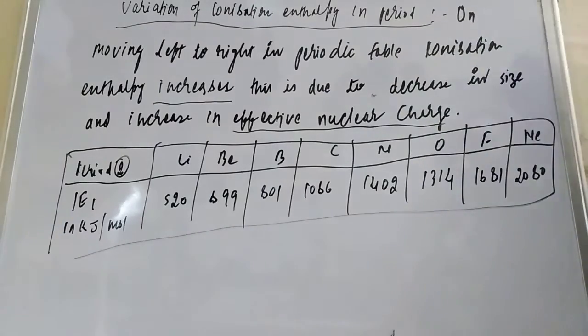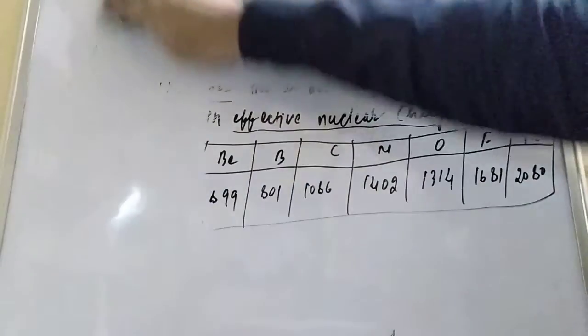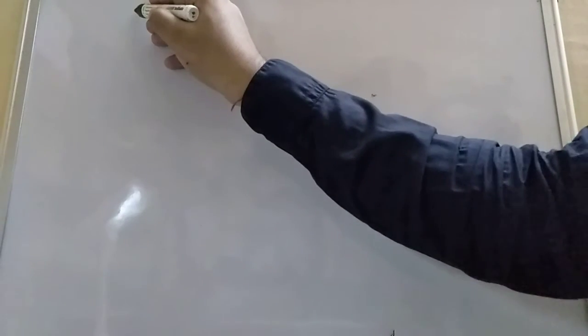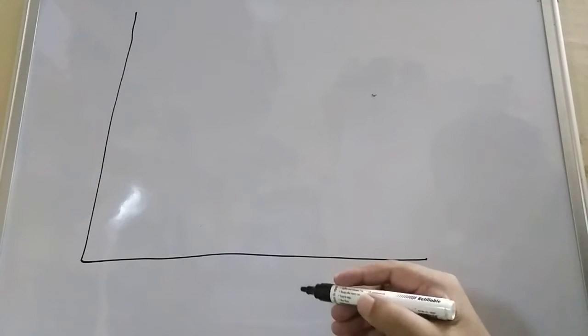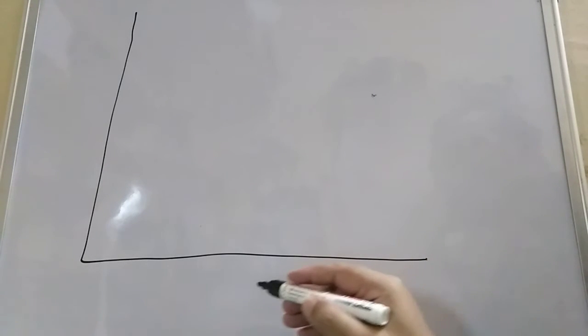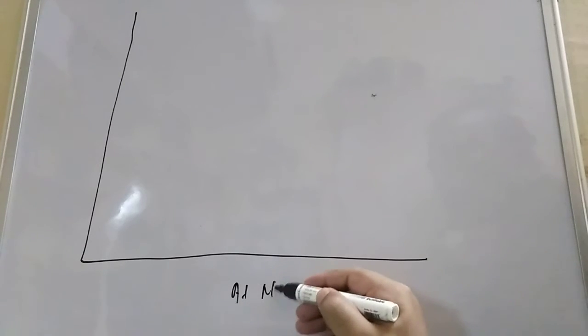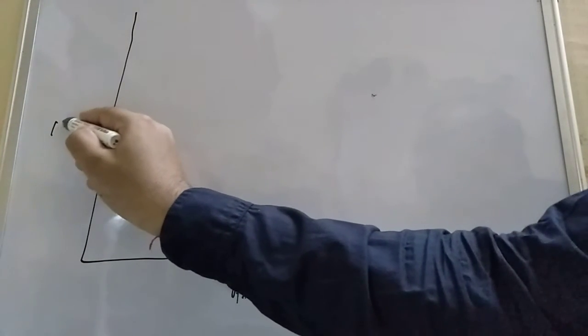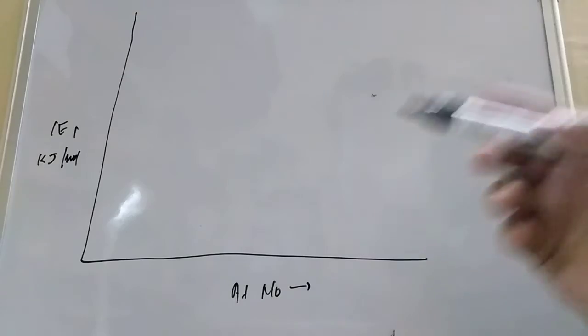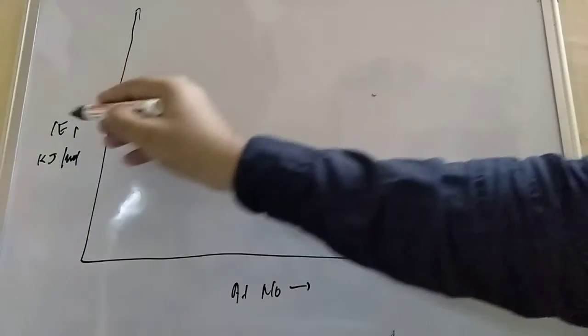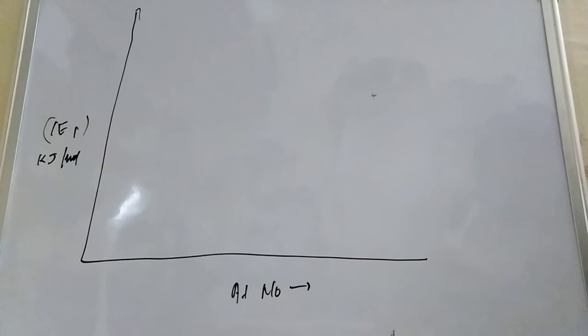Now student, this can also be drawn on a graph. Let us see how you can represent this ionization enthalpy in a graphical way. On one axis you take the atomic number, and on the other axis you take IE1 in kilojoule per mole.